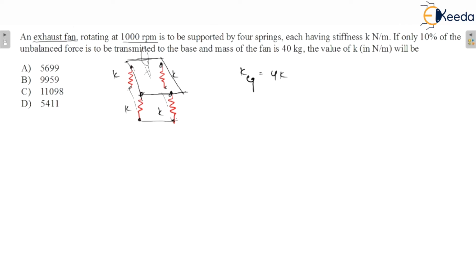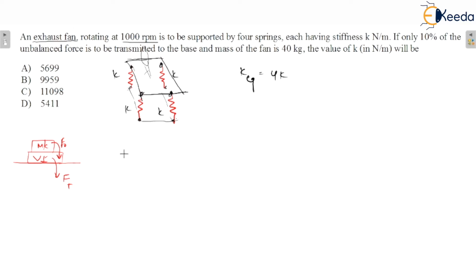Now further the question says that only 10% of the unbalanced force is to be transmitted to the base. I already told you in vibration isolation that there is a machine system and a vibration isolator. The machine will transfer F naught, but the vibration isolator will transfer a transmitted force which is less than the unbalanced force, because we want to reduce the vibrations to the ground.